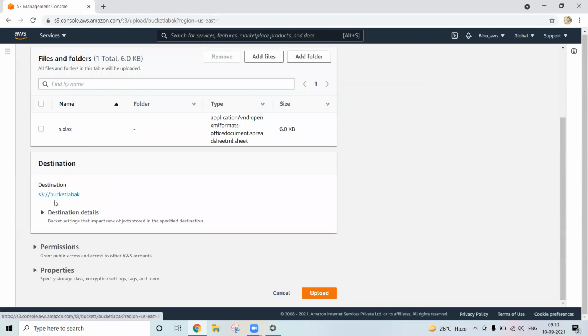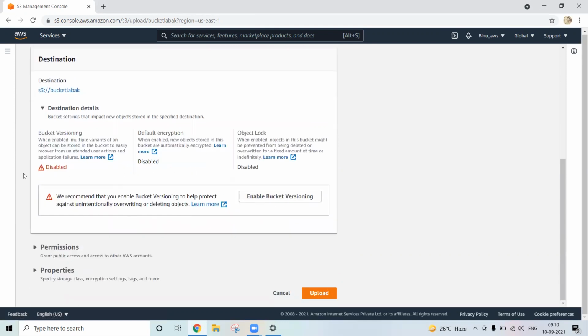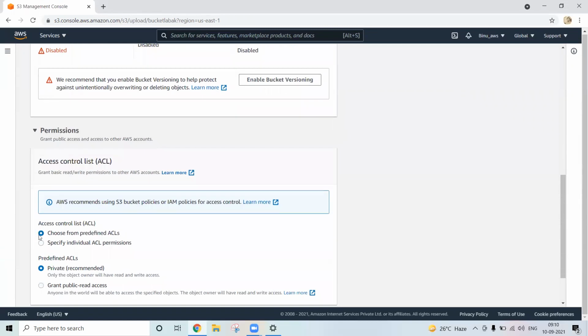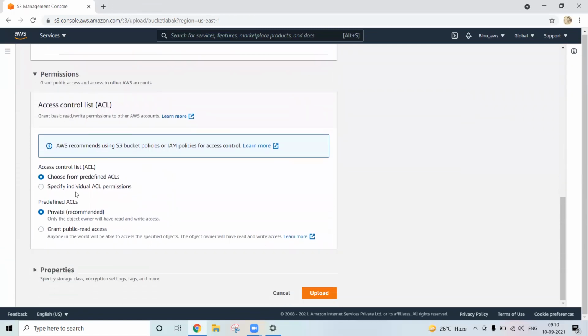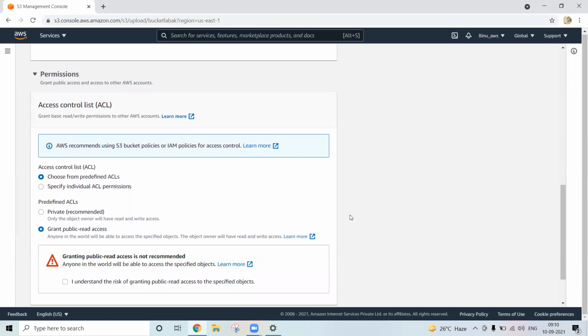S3:// then what? Bucket name, destination details. By default, versioning is disabled. Permissions, you can expand. You can grant access to specific users, or grant public read access. Anyone in the world will be able to access it. Once you set this, anyone can access.